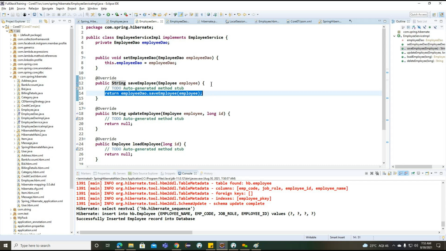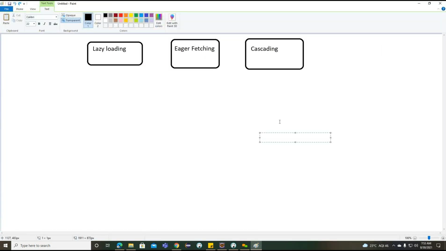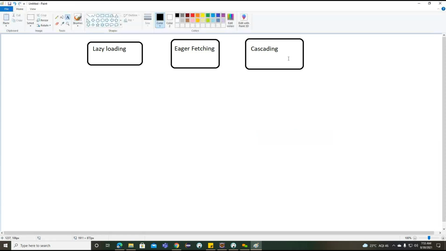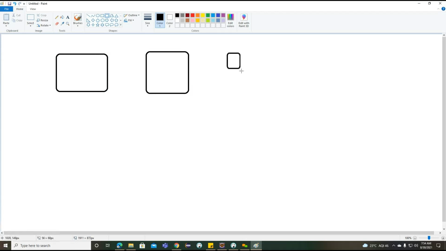The calling everything we already identified here. From the service to the DAO we are calling here. Basically, how is it going to call here? We try to write it out. This is all about our main class, this is our service class, this is our DAO class, and this is all about our database here.